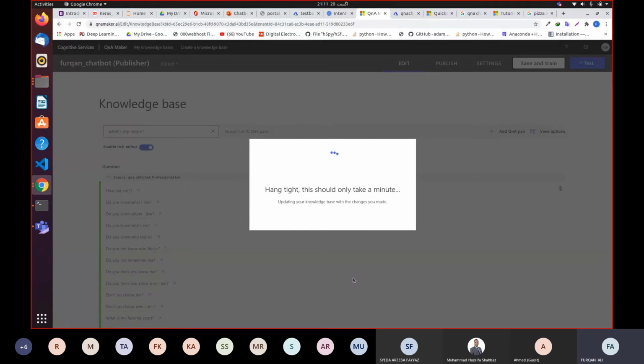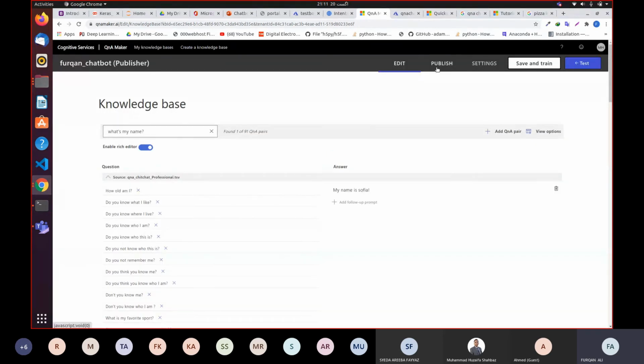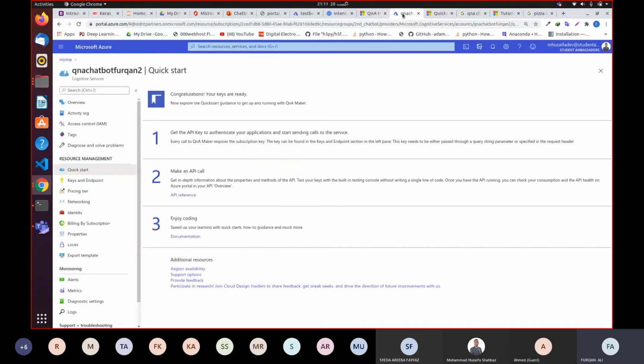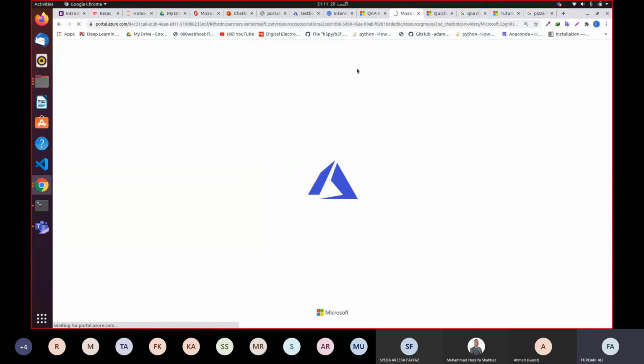And once it is done, you have to click the publish button over here, because you are going to deploy this chatbot into your web app. So when you click the publish button, by default you will see Furqan chatbot. It is going to publish this into Q&A chatbot Furqan, which is the resource that we created in the Azure cloud.